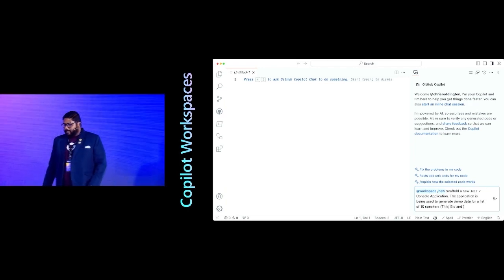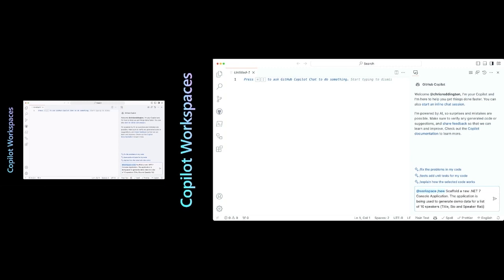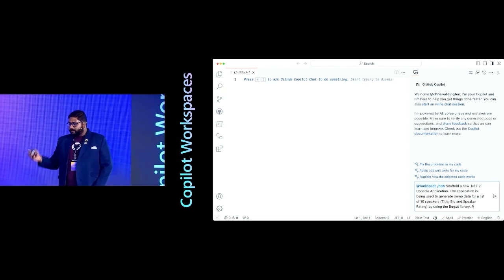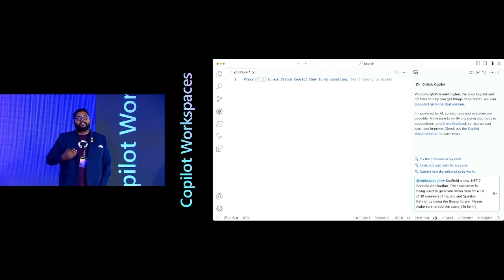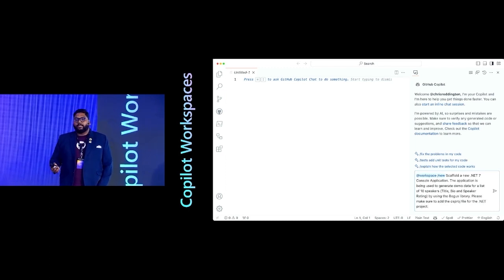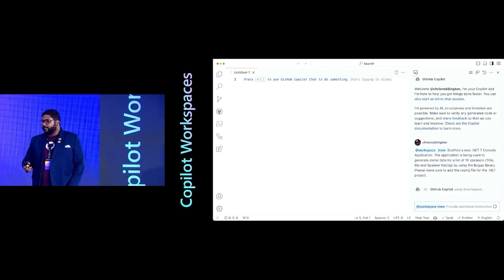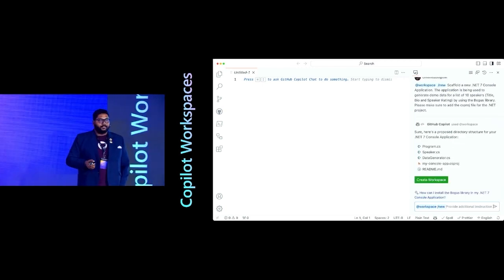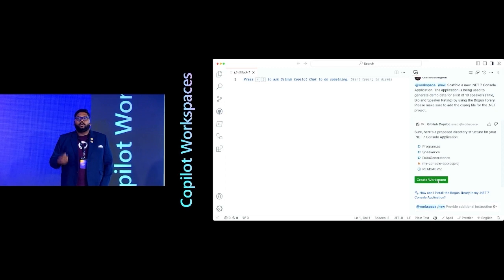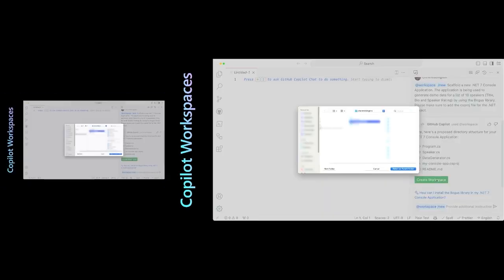console app, should be able to generate for, this example is because we're again doing this for a speaker and an event, right? So you've got speakers and it's an event and a bunch of those things. It should use a particular library. You can define as much as your bounds will want you to do, right? So here, description is basically your true friend. And you'll see that once it's done, it actually proposed a common structure, right? So you can then tell me, okay, that's not great. I can create a couple of files. It's very easy for me to create a file structure.